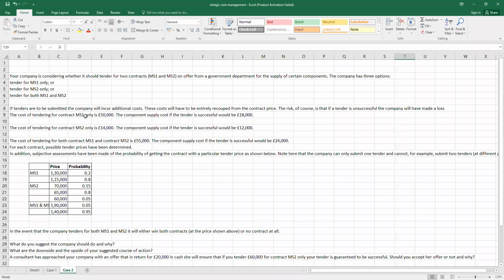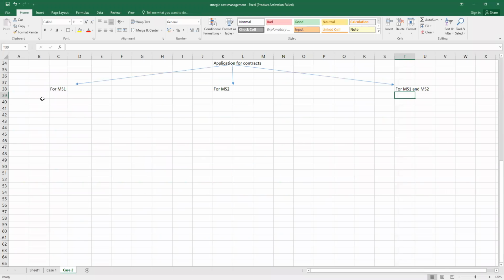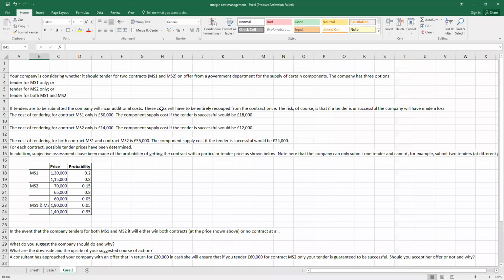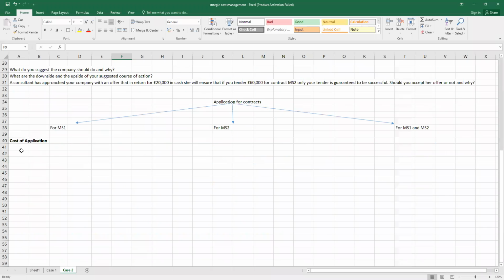The component supply cost, if the tender is successful, would be 18,000. Now they have started talking about the cost of application, and the cost of application also has two parts: first is the cost of tendering, and the second is the component supply cost.